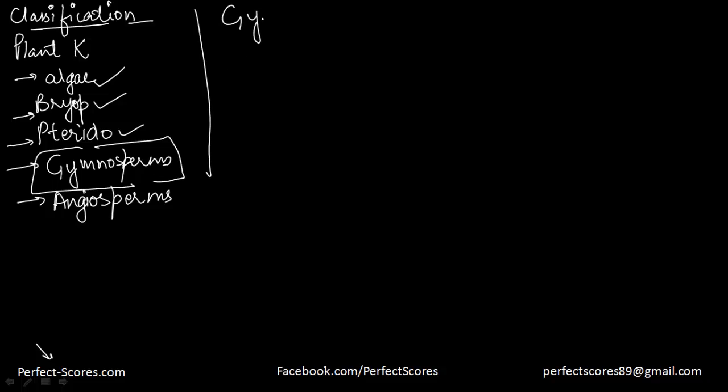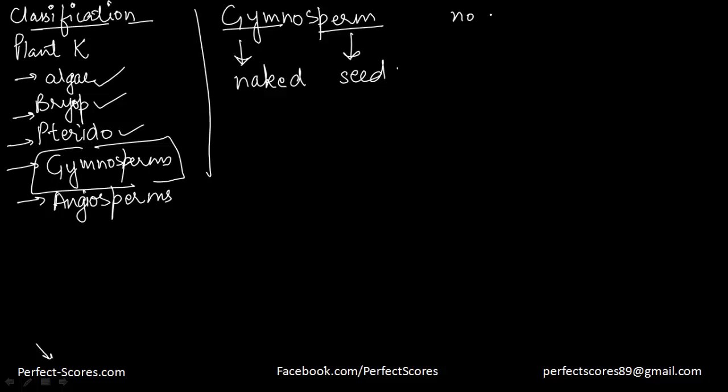So, what exactly do you mean by a gymnosperm? Gymnosperm comes from 2 different words. Gymno means naked, that means without a cover, and sperm basically means seed. So, it refers to plants in which the ovule is not enclosed by any ovary wall. So, there is no ovary wall around the ovule. That is the basic meaning of gymnosperm. And as a result, the ovules are very open and they're exposed